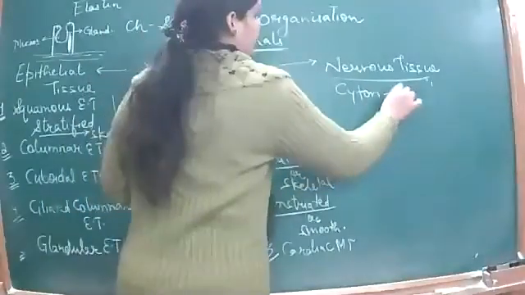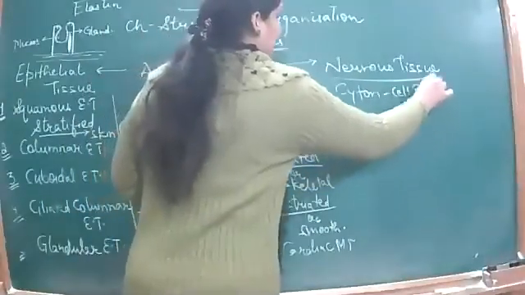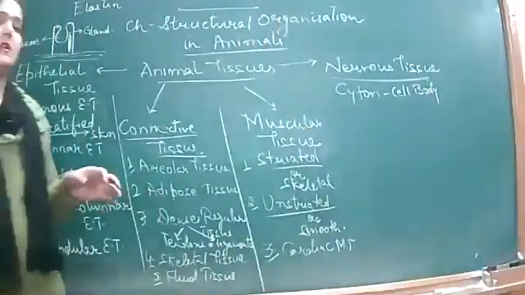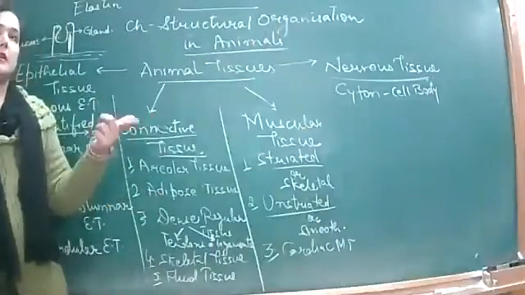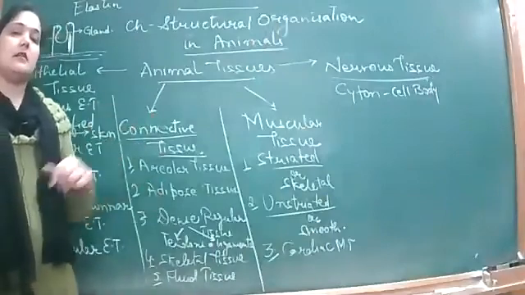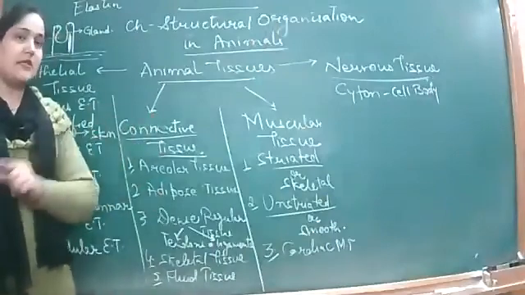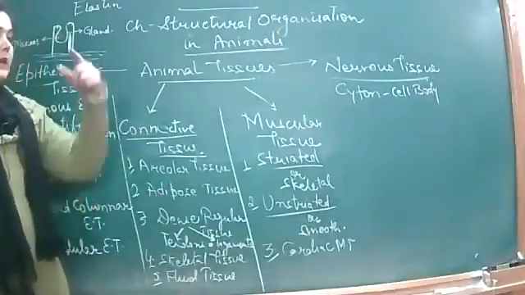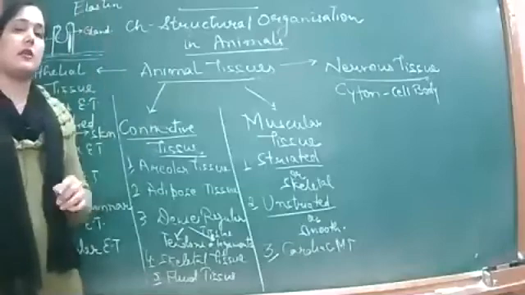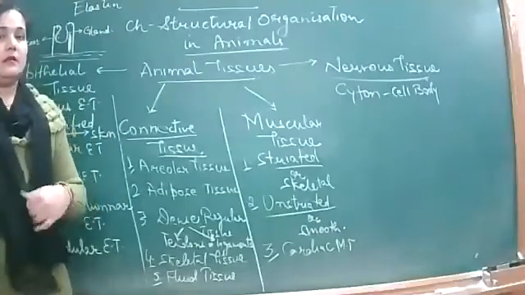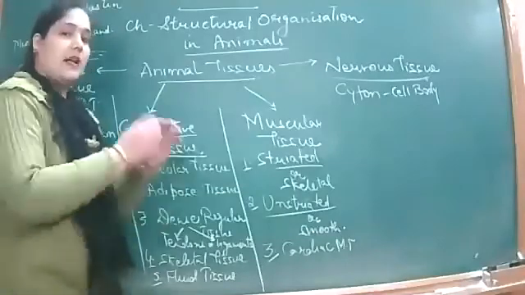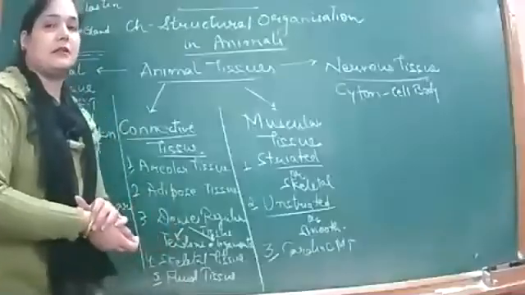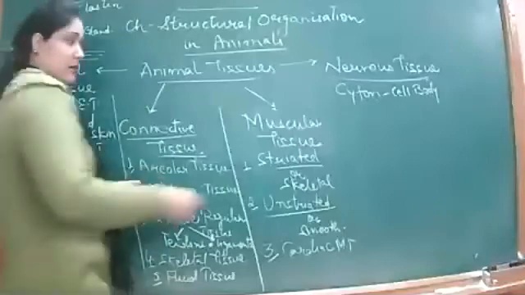The cell body, the cyton, comprises all the parts of the cell. Inside it are all the parts of the cell, that is, the nucleus, then the organelles. All the organelles are present except the centrioles. Then there are also Nissl's granules, right? The branched parts of this cyton are called dendrites. And what is the one unbranched but elongated part of the cyton called? It is the axon, okay?